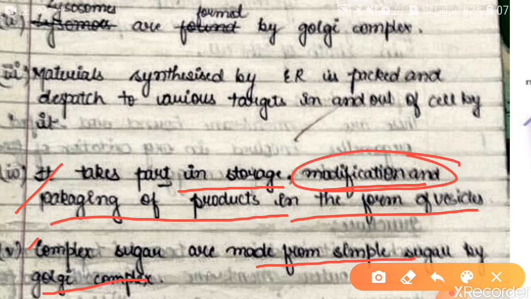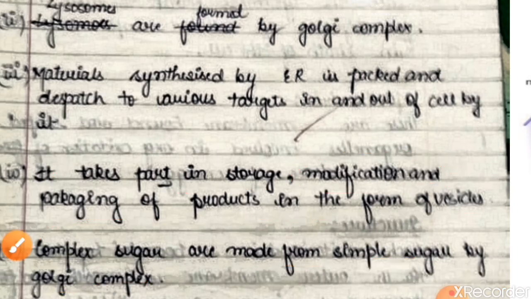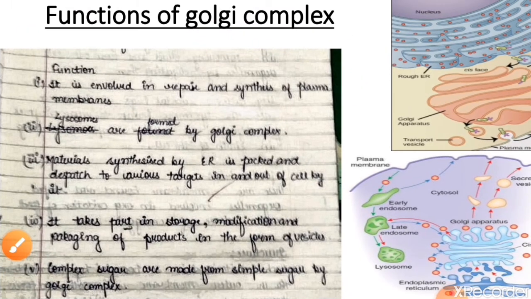When we say modification, once the materials made by the endoplasmic reticulum move into the Golgi bodies, they may be modified. If there is a simple sugar, then the simple sugar may be connected to a protein, and then a complex protein, a glycoprotein, can be made from it. Or if there is a sugar which has been made in the cell, it can be converted to a complex sugar by the Golgi bodies. So these are the important functions performed by the Golgi bodies.